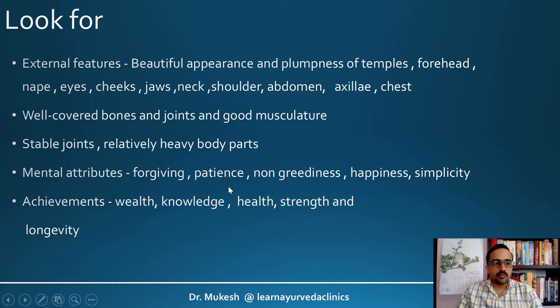So practically look for beautiful appearance and plumpiness of the temples, forehead, nape, eyes, cheeks, jaws, all these body parts. Well covered bones and joints so that the bones are not that much visible around the joints. With good musculature, stable joints and relatively heavy body parts. Mental attributes include forgiveness, patience, non-greediness, happiness and simplicity. Long-term achievements in terms of wealth, knowledge, health, strength and longevity.